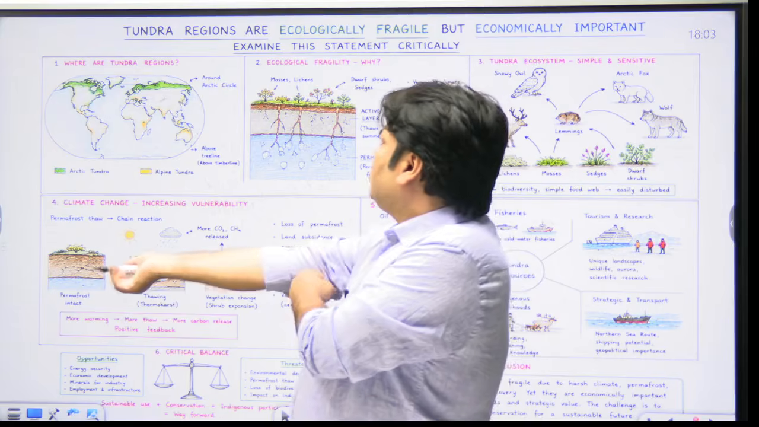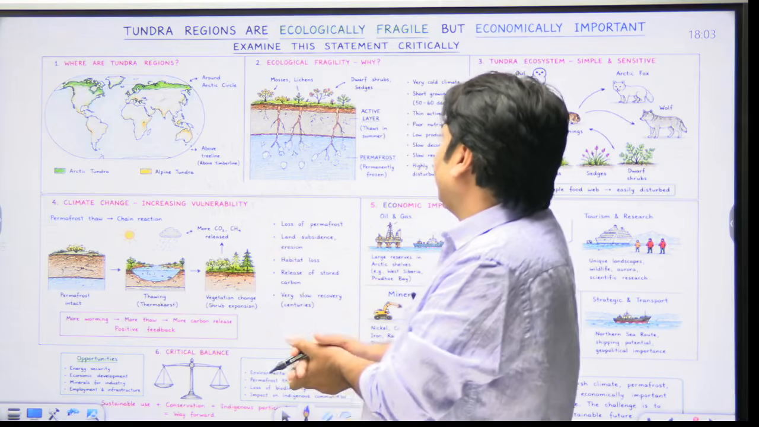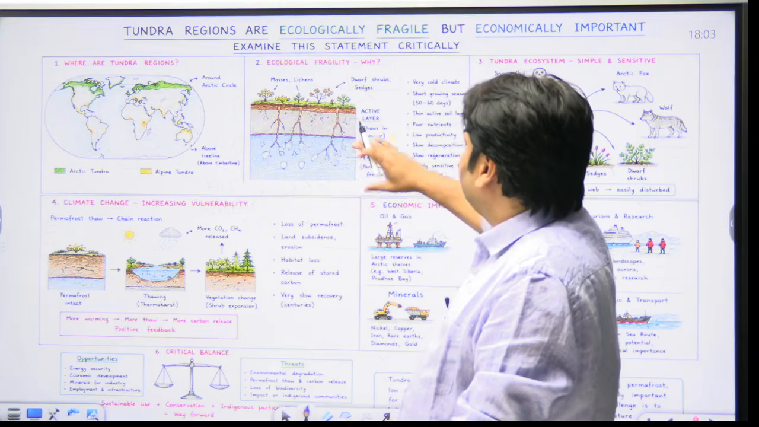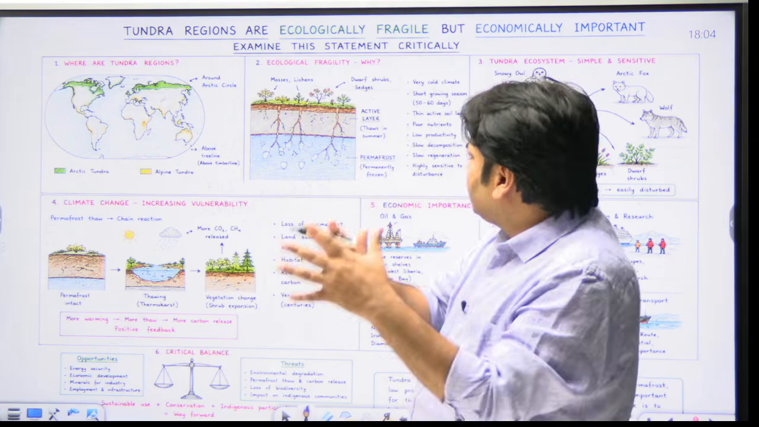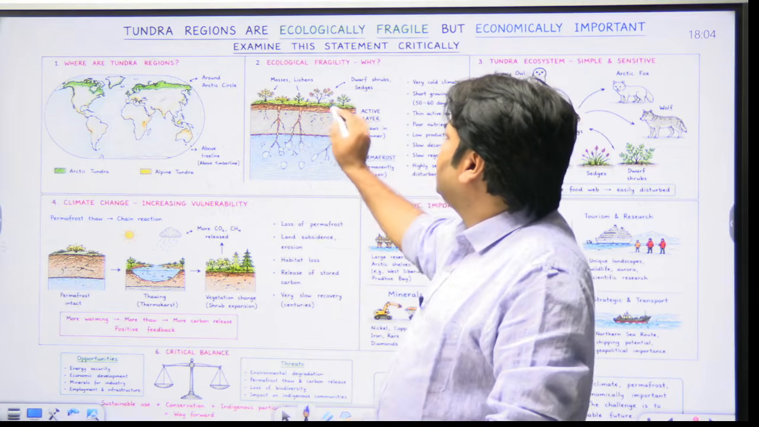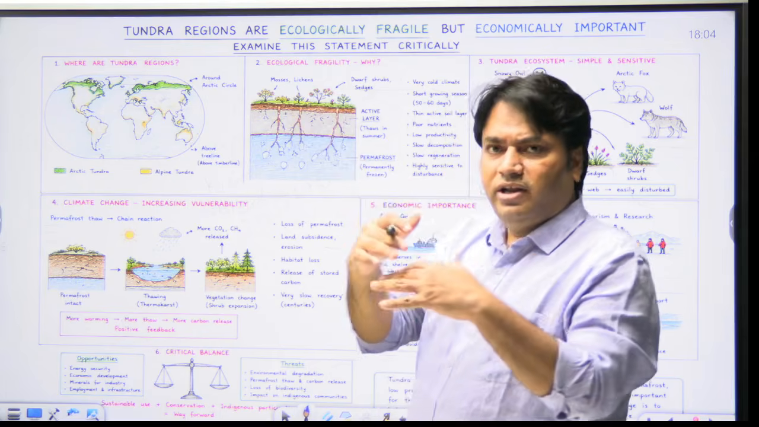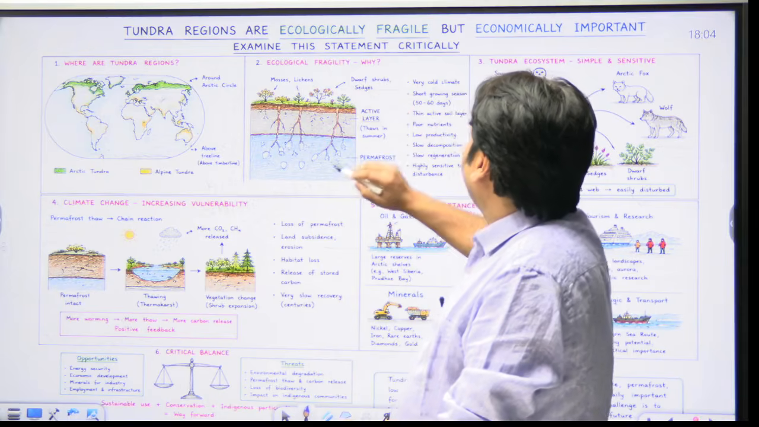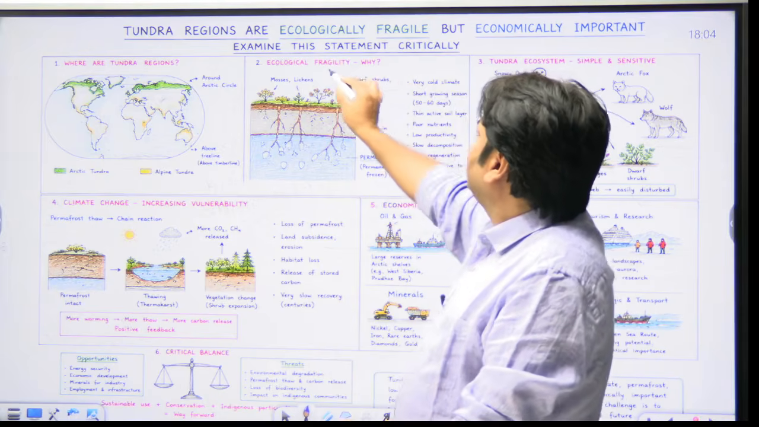We are talking about ecological fragility. Why? Because this is the active layer of soil. This is permafrost. This permafrost thaw, obviously you have studied in your geography classes, right? And the vegetation cover here is mosses, lichens. There is very low biodiversity here. Dwarf shrubs are there.